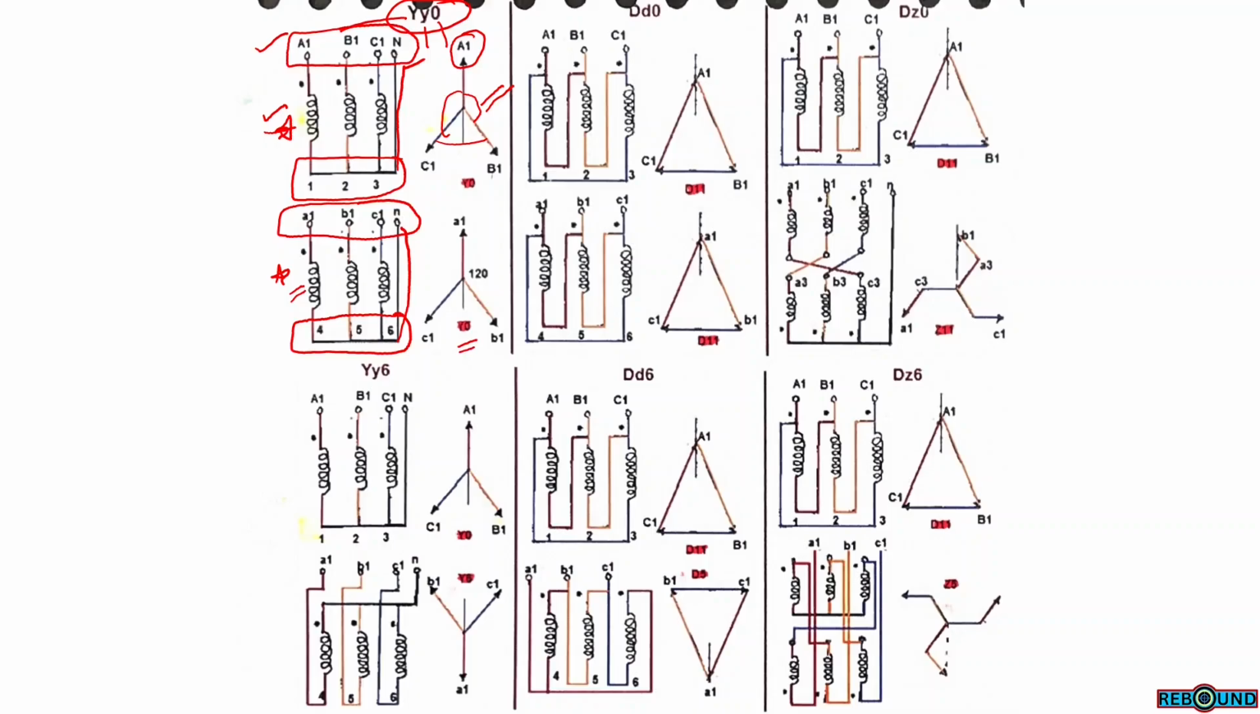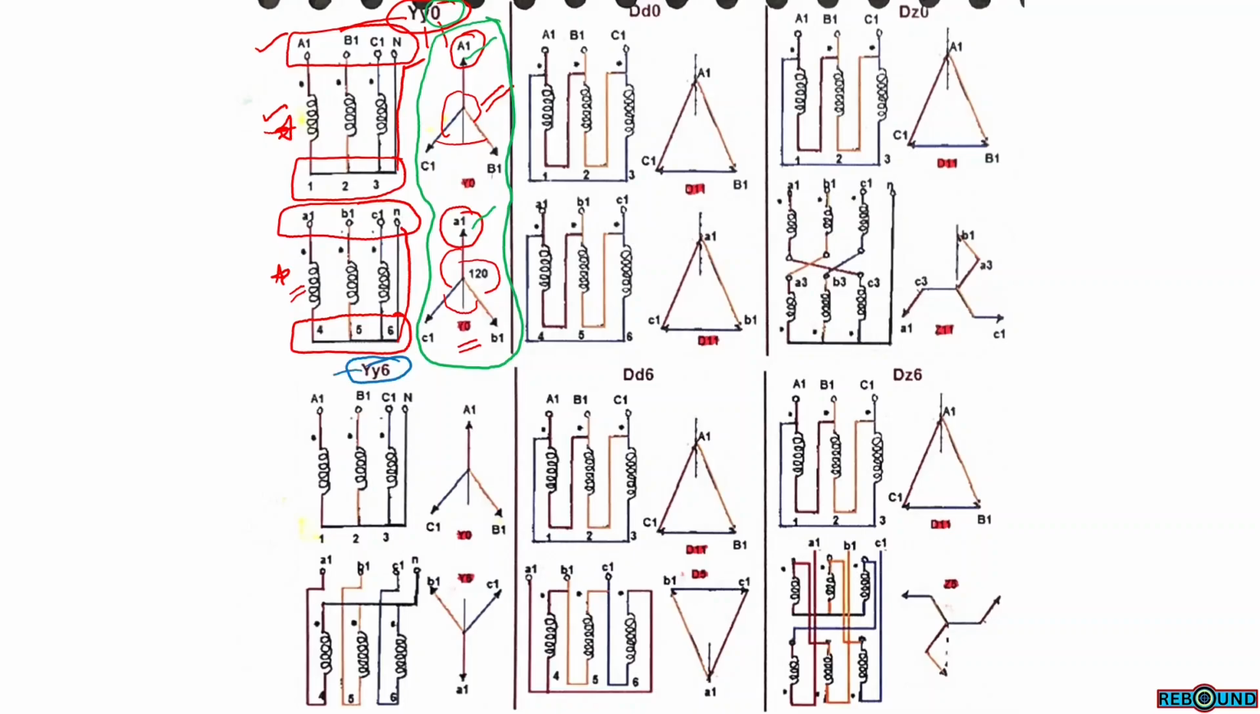For the secondary side, this is also a star connection. Here also we are taking A1 as reference. From A1 to B1, it is 120. From A1 to C1, it will be 120. From C1 to B1, it will also be 120. If we overlap these two vector diagrams, one on the top of the other, then A1 and A1, these two directions are in the same direction and at the same angle. So this is termed as YY0.